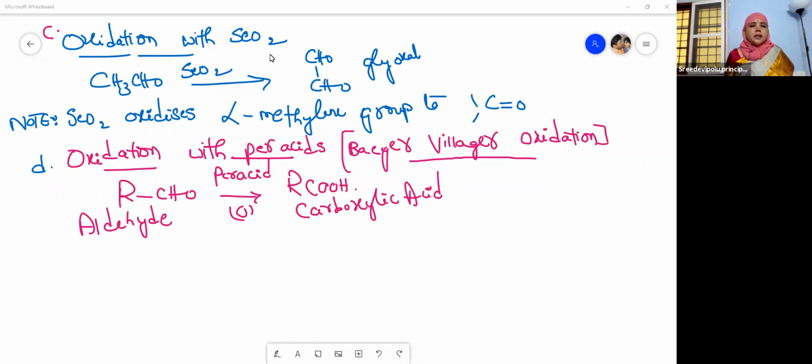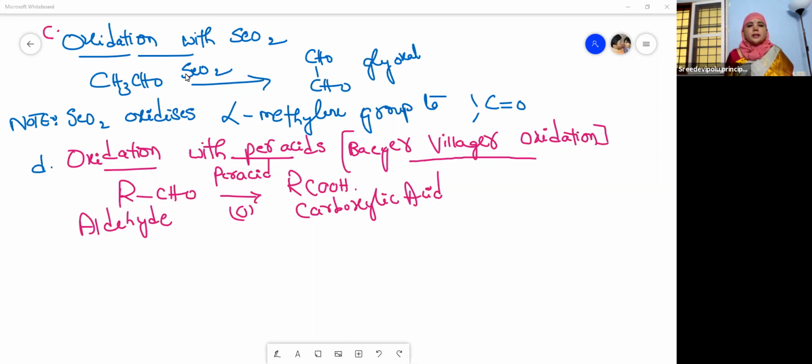In our previous sessions, we have seen the elimination reactions of aldehydes, where the water molecule is eliminated. Then the reaction with phenylhydrazine, hydrazine, semicarbazide, 2,4-dinitrophenylhydrazine. Then we continued with oxidation. This is the oxidation with selenium dioxide.